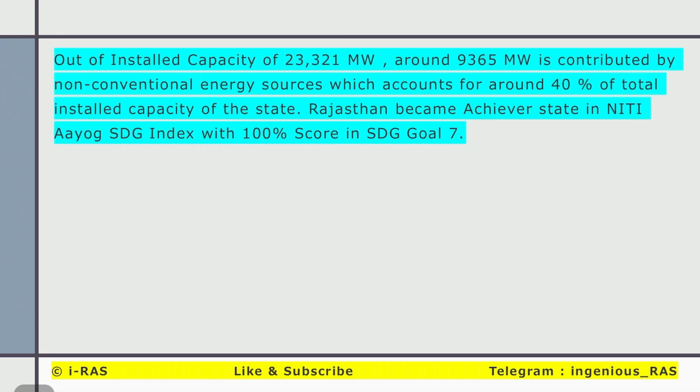So out of installed capacity of 23,321 megawatts, around 9,365 megawatt is contributed by non-conventional energy sources, which is around 40% of total energy capacity. It means non-conventional energy plays a crucial role in the energy security of Rajasthan, and due to this Rajasthan became an achiever state in SDG 7, with a 100% score in the Niti Aayog SDG index.